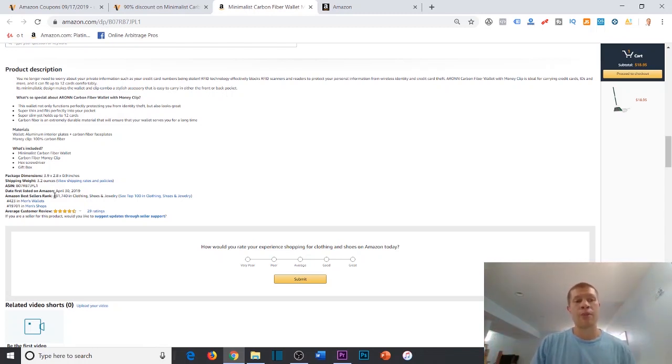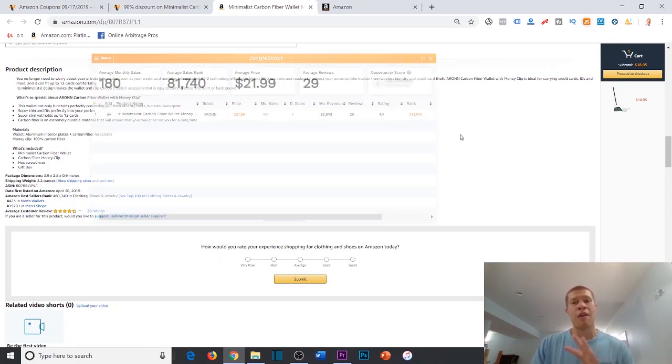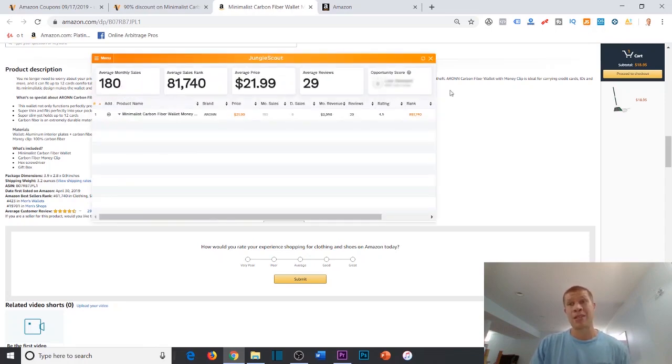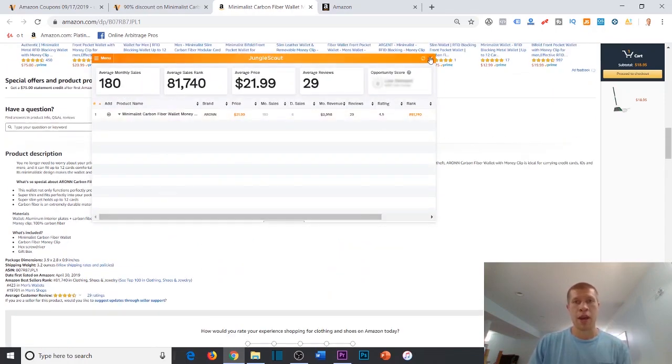So if you don't grab Jungle Scout, just stay below 100,000 bestseller rank in parent categories. So this is clearly that, right? As you see here, 81,740 in clothing, shoes, and jewelry. So that would indicate that it's clearly a product that's selling fairly decently, if you didn't have the Jungle Scout Chrome extension to tell you that for sure, okay?